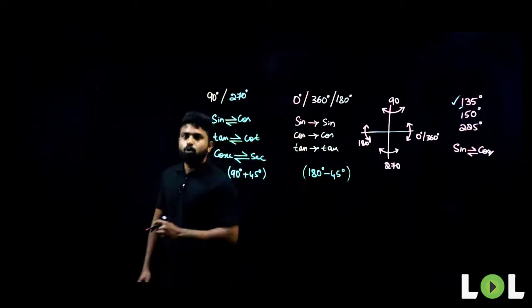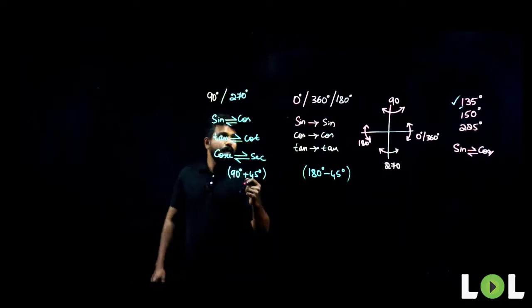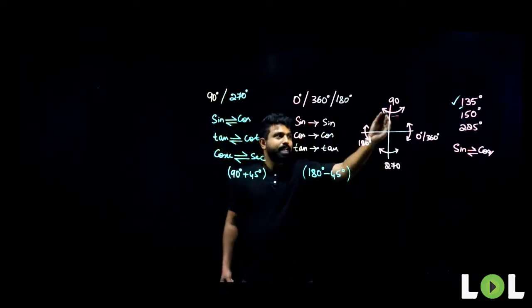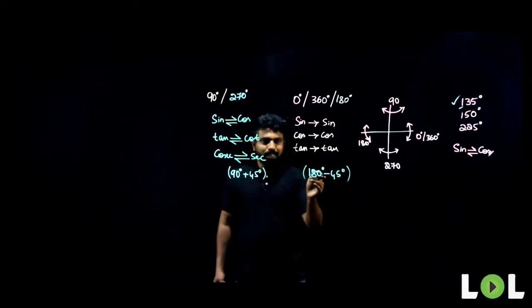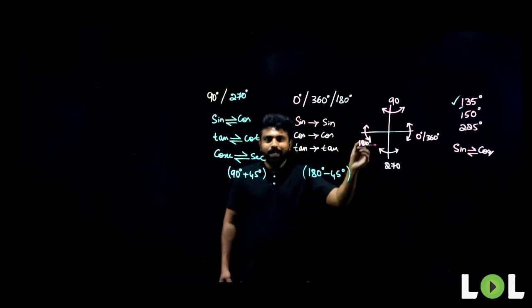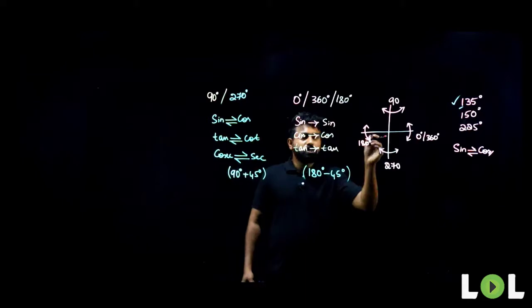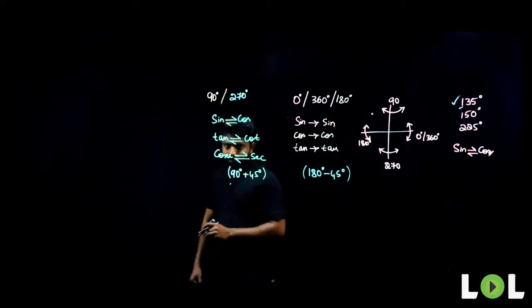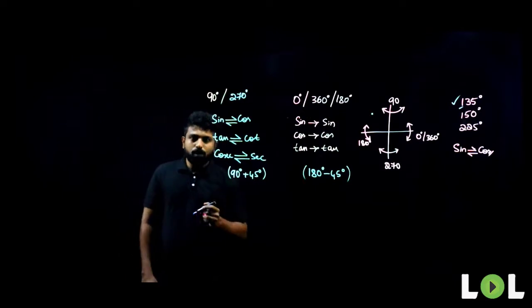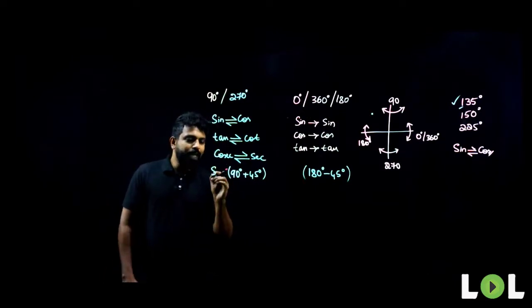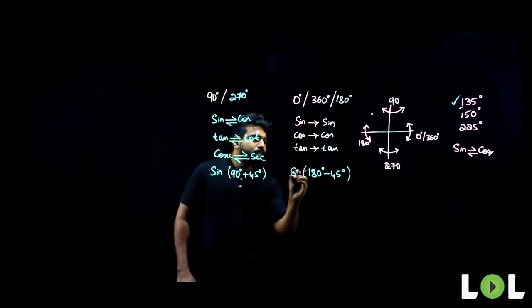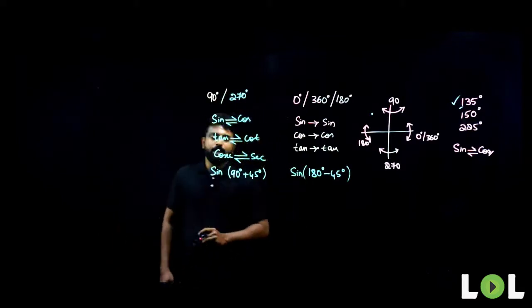Look at these two conditions here. In the first, it is moving across this 90 degrees, 90 plus something. In the second, it is moving across the 180 degree line, that is 180 minus 45, meaning it will lie in the second quadrant. If I ask you to find the value of sine 90 plus 45 or sine 180 minus 45, what will be the value?